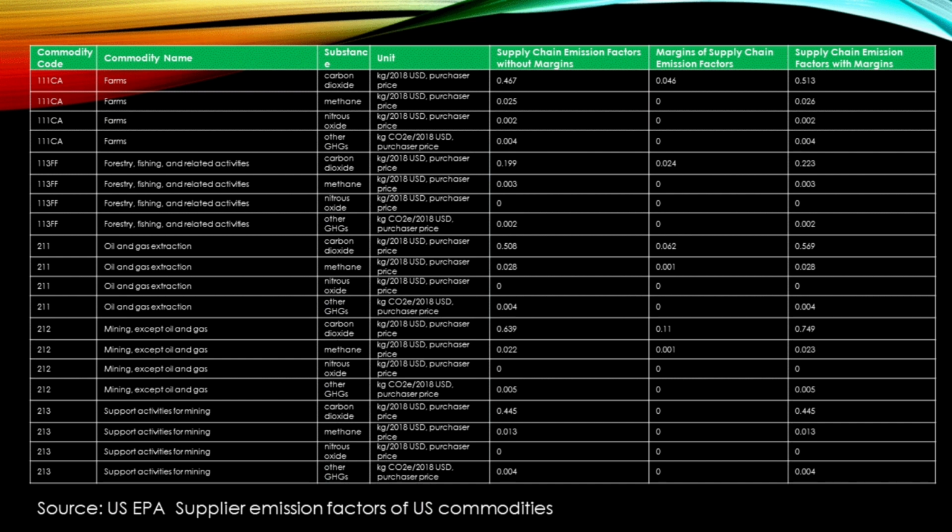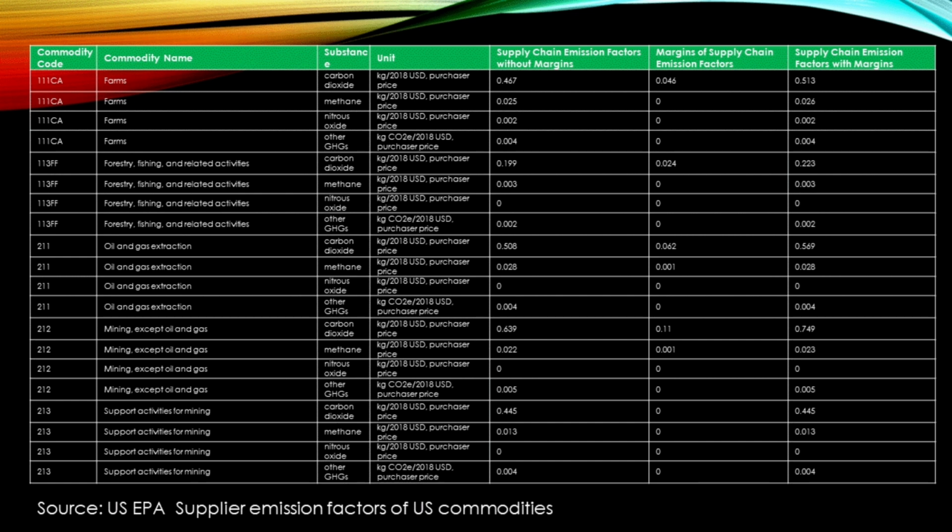Now, look at this table. We have commodity substance which contains CO2, methane, nitrous oxide, and other GHG. It has the units in the next column, followed by supply chain emission factors. Use the supply chain emission factors with margins. This includes emission until it is out of the factory/industry gate before it reaches you. There is another concept of life cycle assessment, which is emissions from cradle to grave, but there are some softwares for it. The data is not high on accuracy since it uses a significant amount of data, and you can read about how they have arrived at these factors on the website.